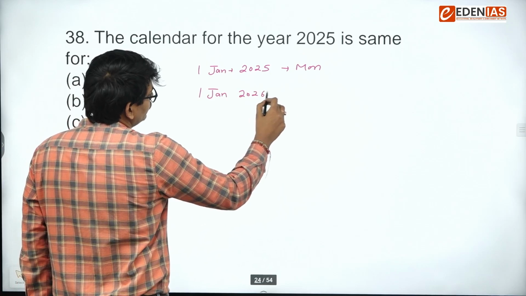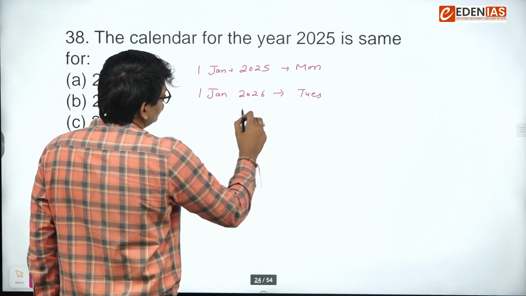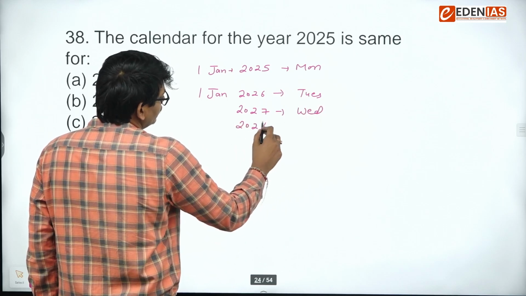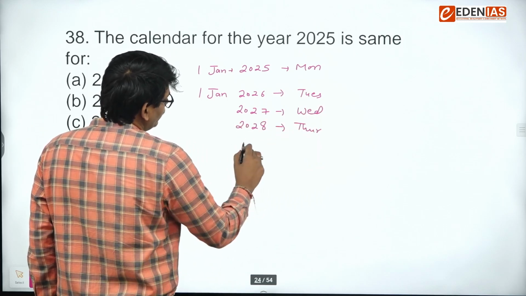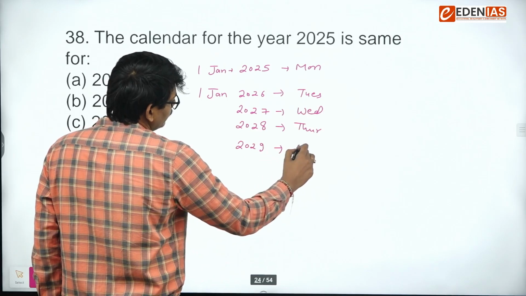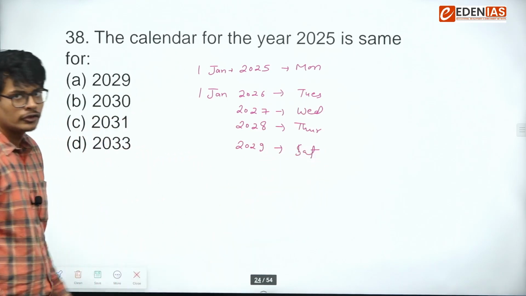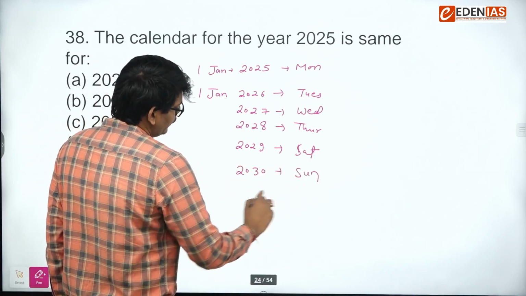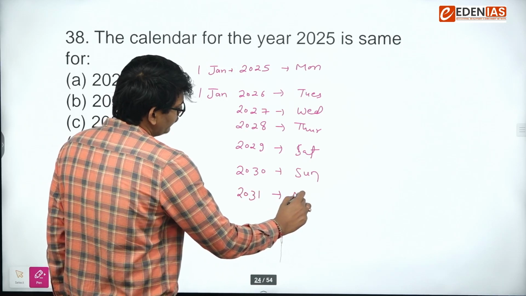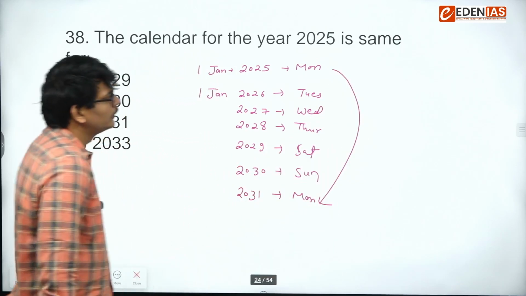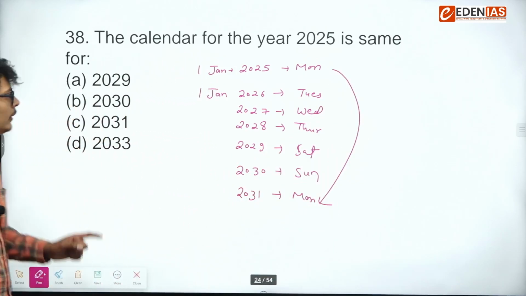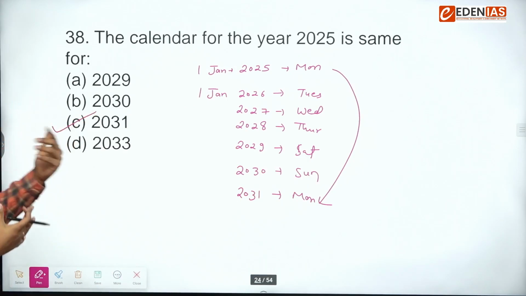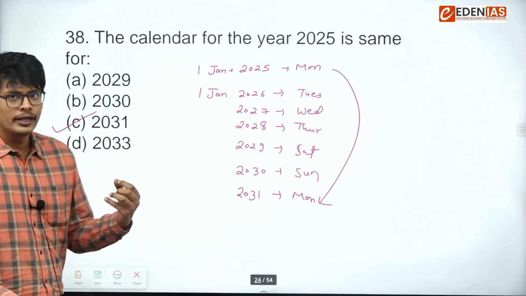So we can say 1st Jan 2026 will be Tuesday. 2027 will be Wednesday. 2028 will be Thursday. But 2029 will be Saturday, because 28 is a leap year. 2030 will be Sunday, and 2031 will be Monday. So you can see the calendar started repeating. So that's why we can say the answer will be 2031, which is the same as 2025. A direct question on calendar.